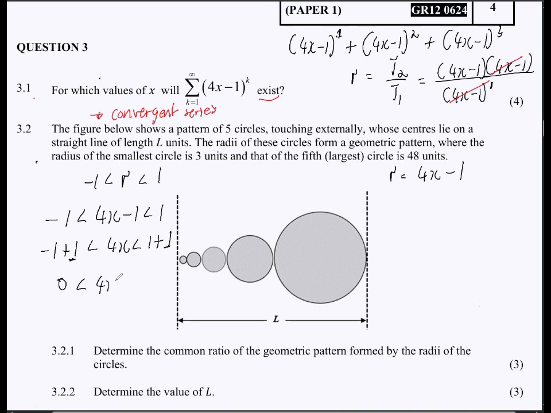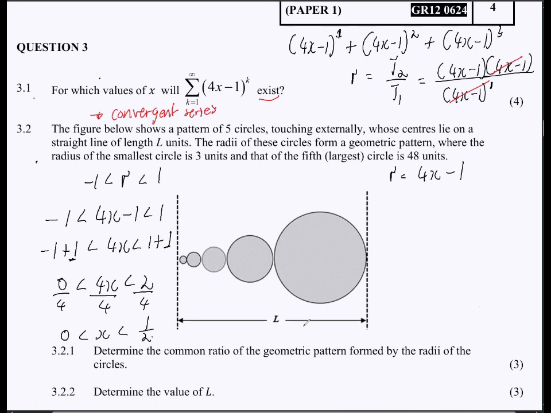And then here we have 4x. 1 plus 1 will be 2. So if we want to find the value of X, obviously we need to divide throughout by 4. Right? So this is going to be 0 still, X, and then here 2 divided by 4, we have 1 over 2, right? So there we go.